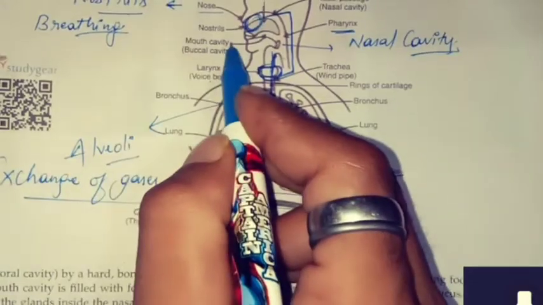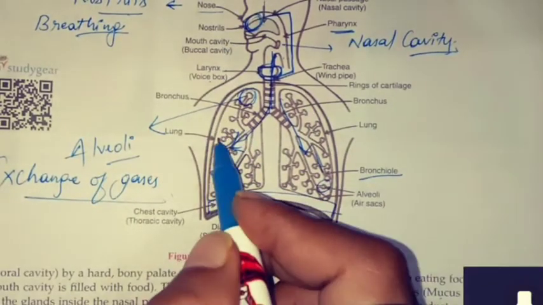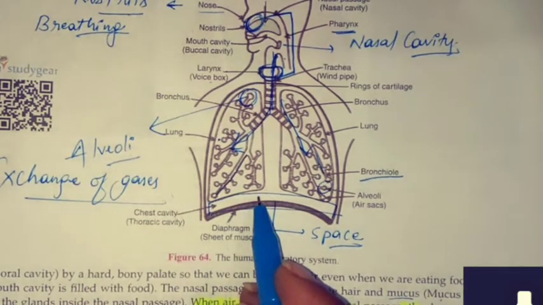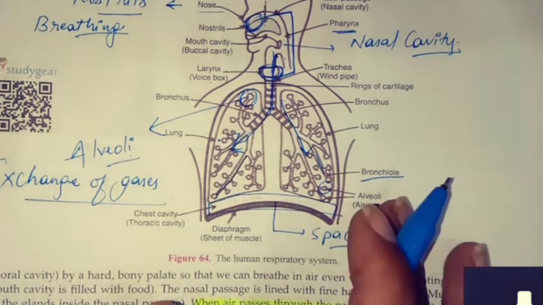Air is entering through the nostrils. Exchange of air takes place in the alveoli. The diaphragm, where the chest cavity is, provides space for the absorption of oxygen. Okay.